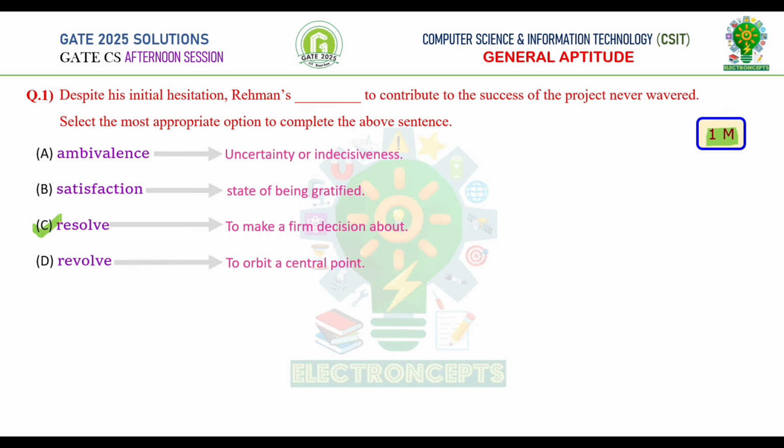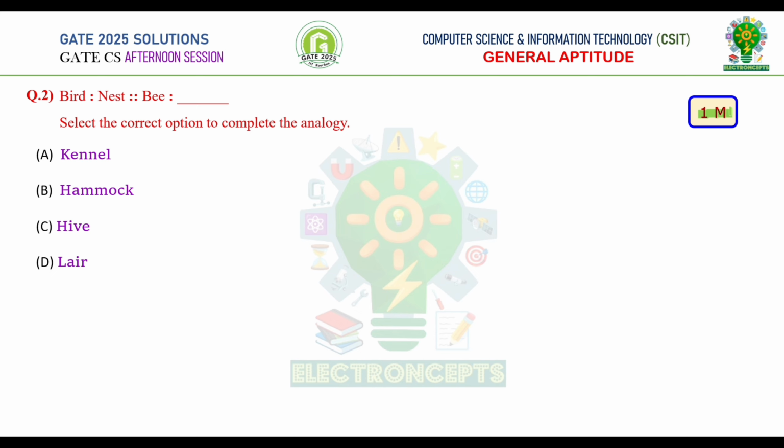Therefore, option C is correct. Question number 2. This is a 1 mark question. Bird is to nest, whereas bee is to dash. Select the correct option to complete the analogy.